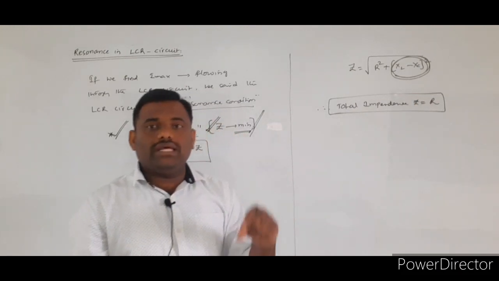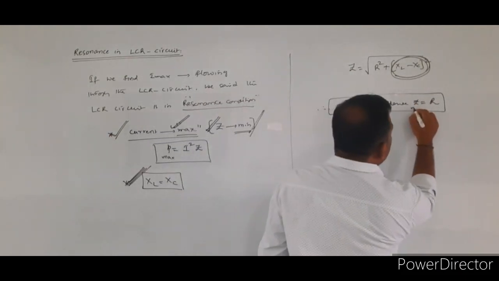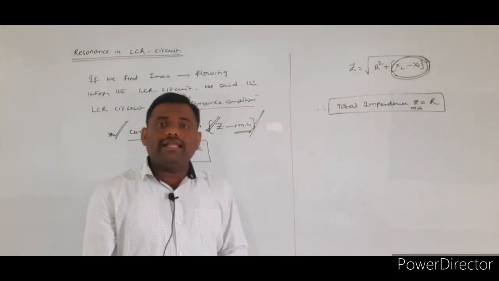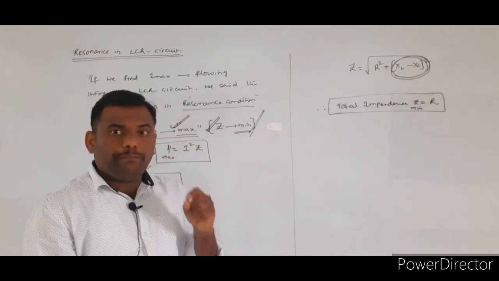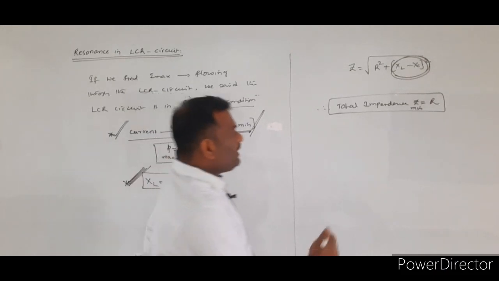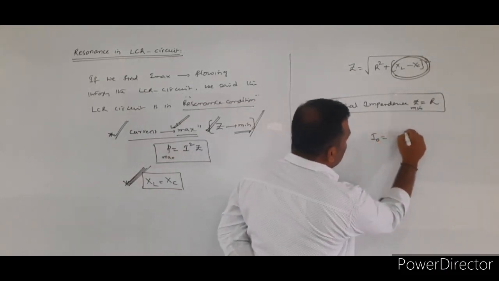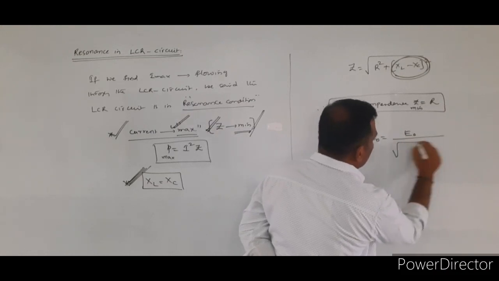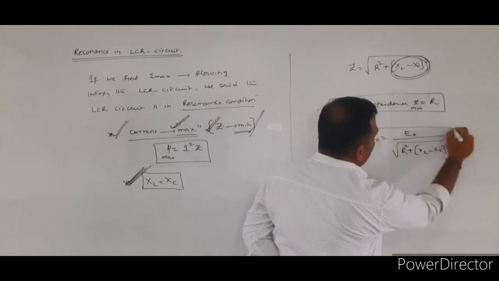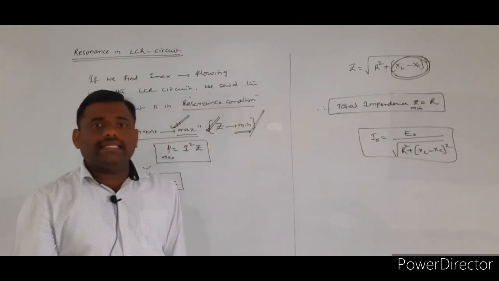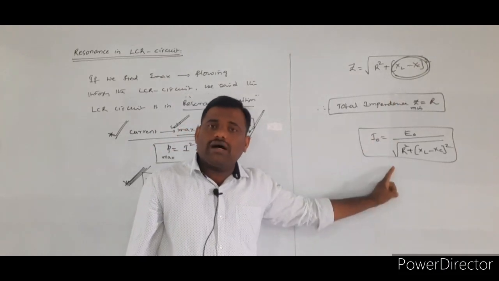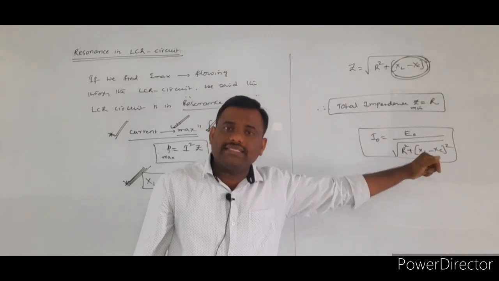In this case only, the impedance value will be minimum and the current value should be maximum. So what is the peak current we observe in the case of the resonance condition? What is the general formula for the peak current in the case of the LCR circuit? I0 is equal to E0 by under root of R square plus XL minus XC whole square.